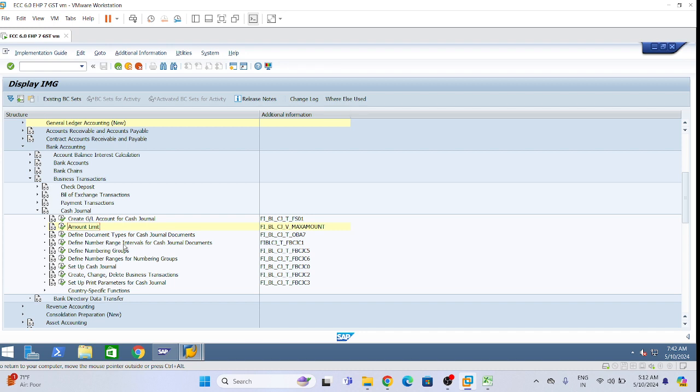So now please give a third configuration. Third one: define document types for cash general documents. T code is OBA7. This one, OBA7.